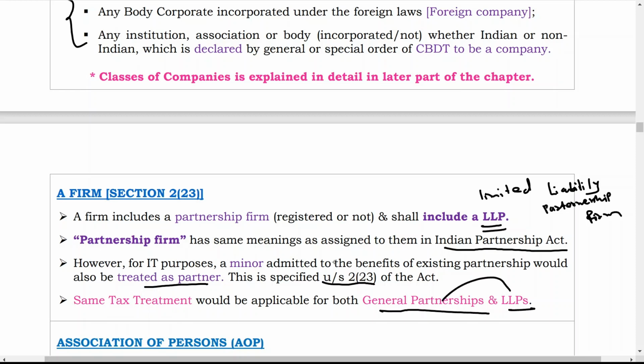What is the difference between these two? In LLP, the liability of partners is limited to the extent of the capital they have provided. In a normal partnership firm, their liability is unlimited. So that is the basic difference between LLP and a normal partnership firm. If anybody asks what is the difference, then you have to say: once again I am repeating, in LLP their liability is limited to the capital which they have provided, and in normal partnership firms their liabilities are unlimited.